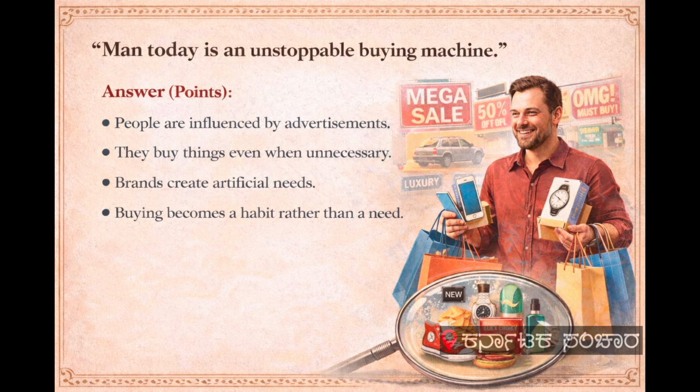Next section is consumerist culture. Man today is an unstoppable buying machine. People are influenced by advertisements. They buy things even when unnecessary. Brands create artificial needs. Buying becomes a habit rather than a need. Advertisements tempt people continuously. Status symbols control consumer behavior. People measure success by possessions. This leads to excessive consumption and waste.